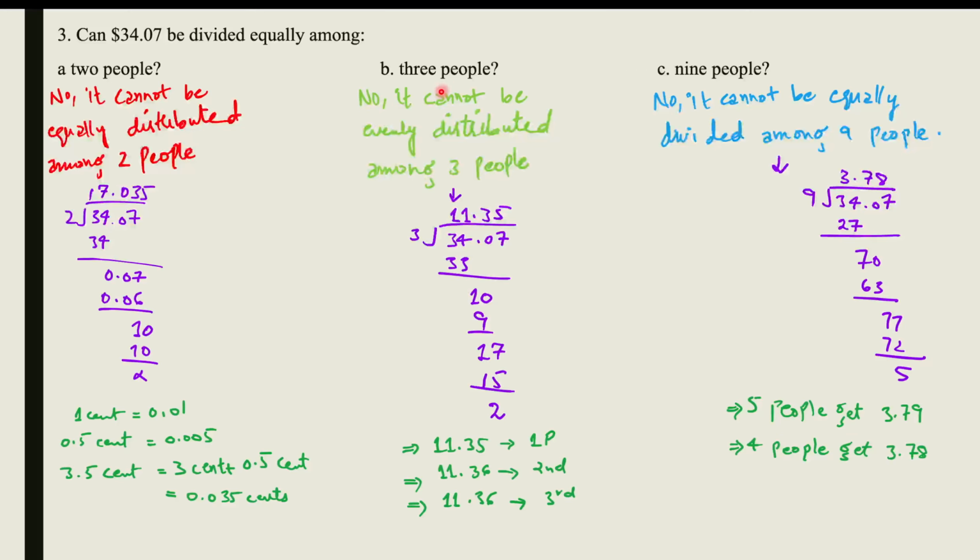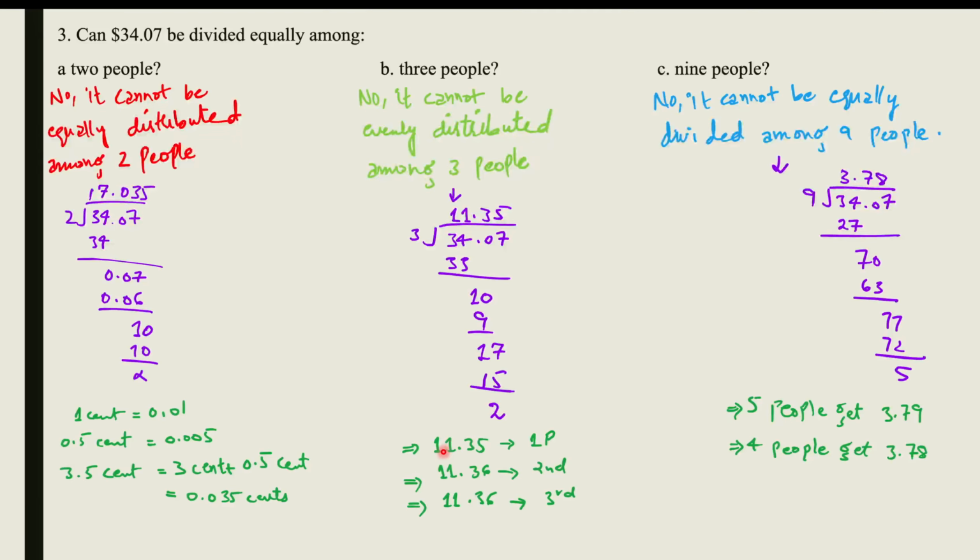Next, we are having 3 people. Again, no, it cannot be evenly distributed among 3 people, because if we do the long division, we have in the quotient 11.35, which means $11.35 is given, and we have a remainder of 2.